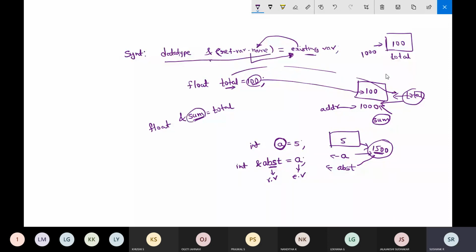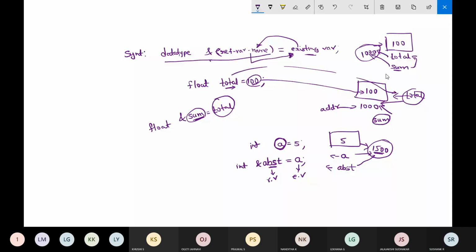Sum is the reference variable for the existing variable total. So sum is referring to the 1000 address, and total is also referring to the 1000 address, like they're sharing the same memory location. So you can use total and sum interchangeably, it doesn't matter.